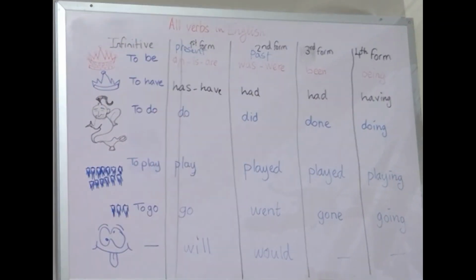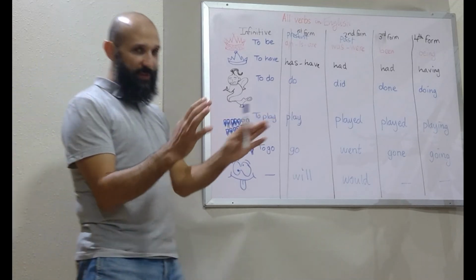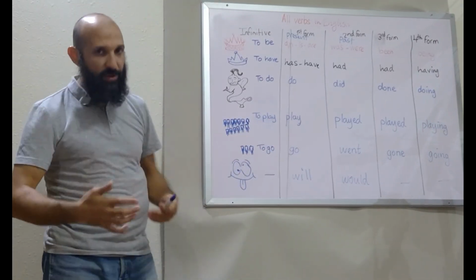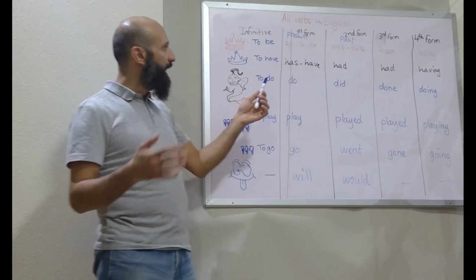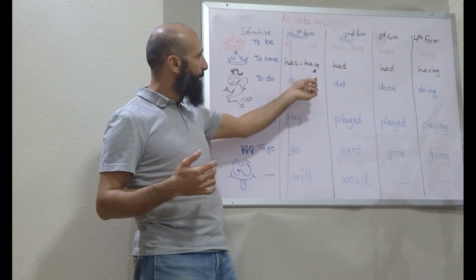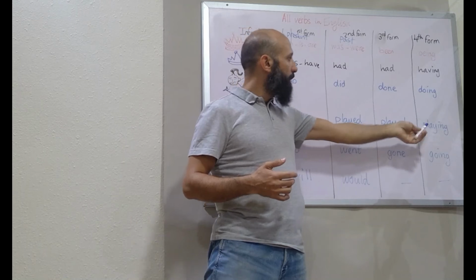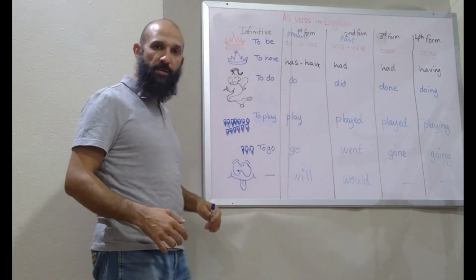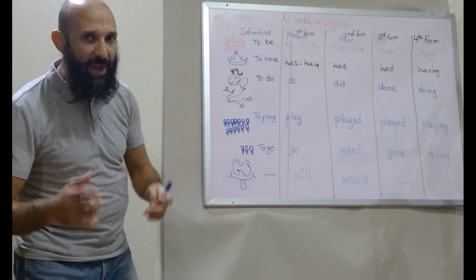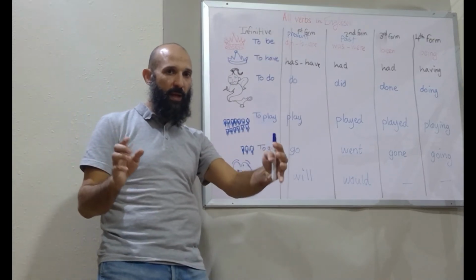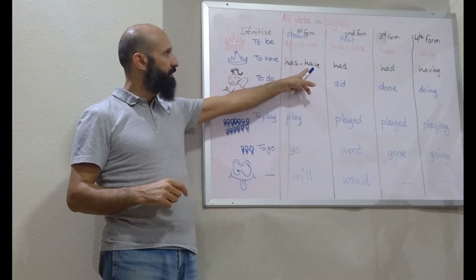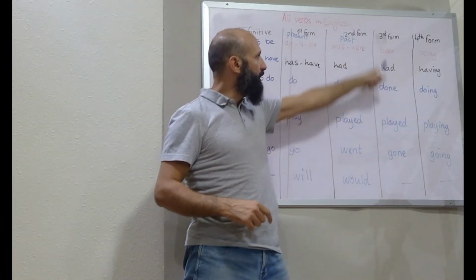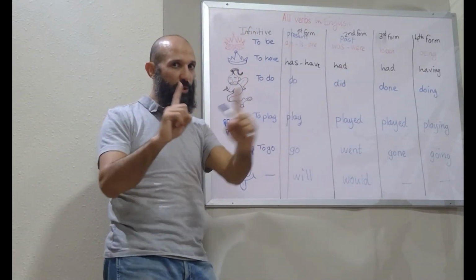Super easy, hopefully. So let me put it in a sentence and I'll explain it again because you might think it's difficult. The sentence is, I have been playing football for 6 years, for example. So what do we have in this sentence? I have been playing. Have been playing. Have, and then the third form, we hit two birds with one stone.